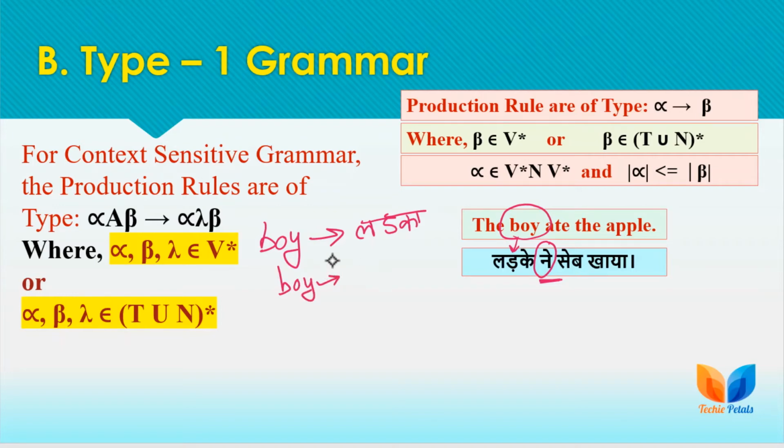we have to replace it with "ladke," because we have the right context "ne." So in the right context we are converting boy to "ladke" instead of "ladka." "Ladke ne सेब खाया." So here the context plays a role. We will see examples of context sensitive grammar and how we write production rules corresponding to it in later sessions.